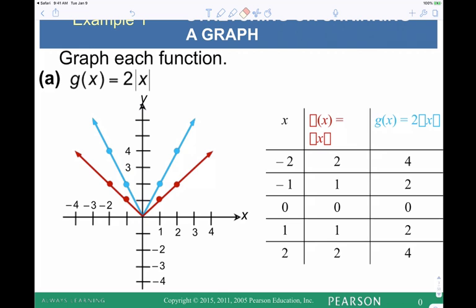So when you say the outside, you're talking about the 2? Outside of the basic function. The basic function is absolute value, so we're on the outside of that function, versus if that 2 were inside the absolute value of x. Let's keep going. You'll see it. So this is still only the first example.